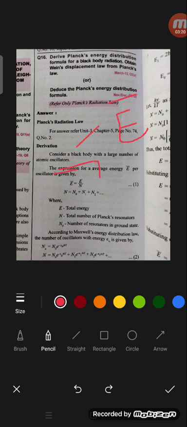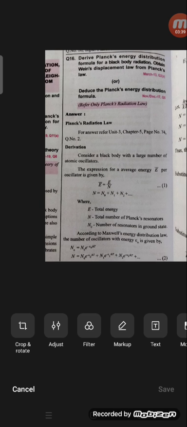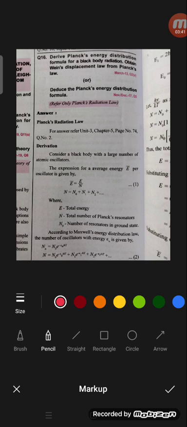E is the total energy and N is the total number of Planck oscillators or resonators. N0 is the number of resonators in the ground state, N1 is the number in excited state 1, N2 the number in excited state 2.